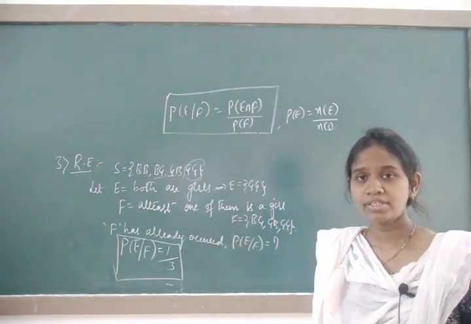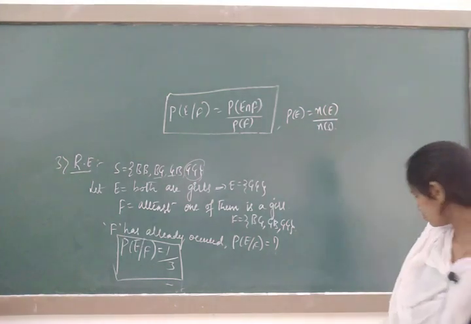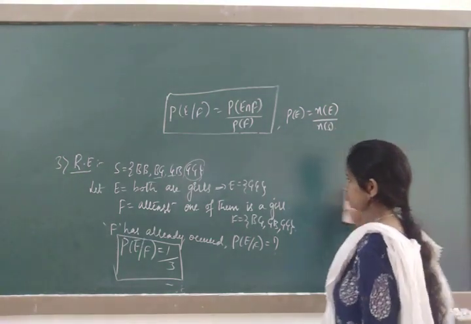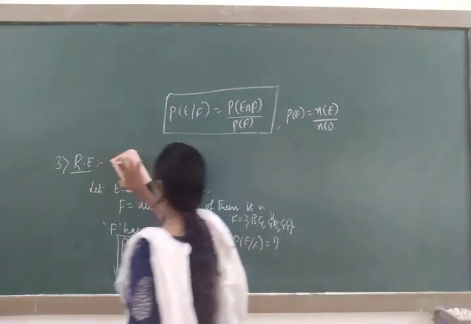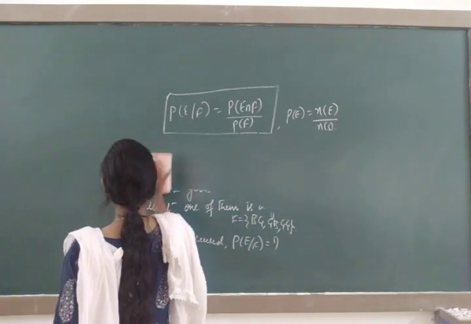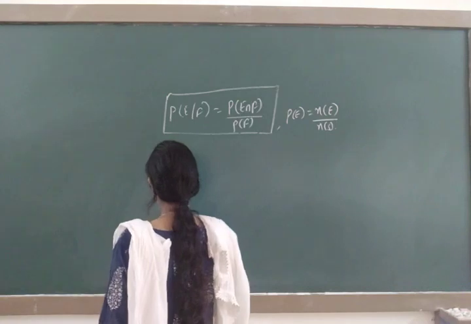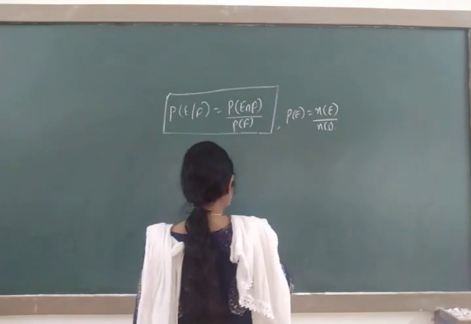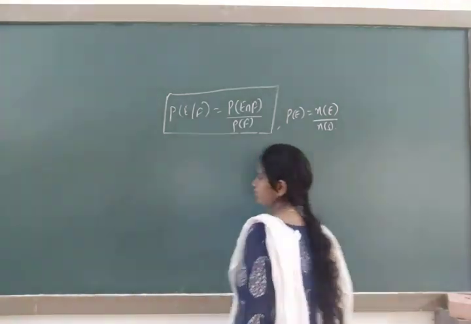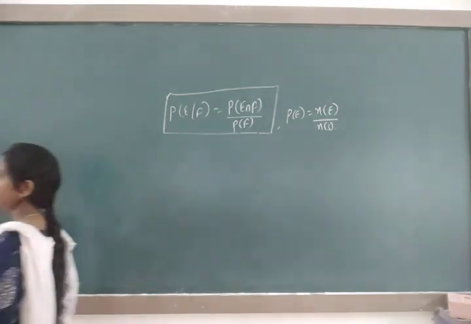So can we have the definition now? Write down the definition for conditional probability.